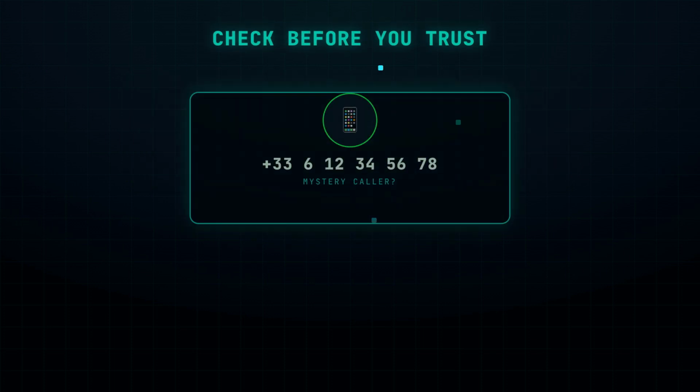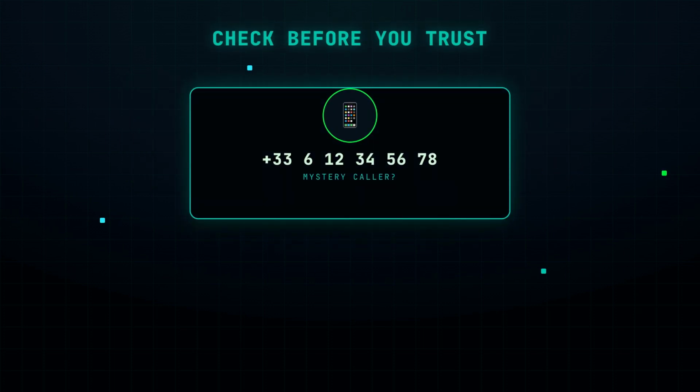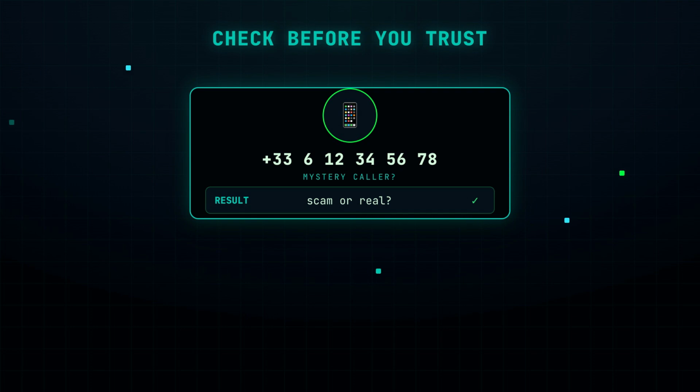People use this in real life to check a number before they trust it. A mystery caller, a message from a stranger, a number on a job posting. A quick hunt tells you if it's a scam or the real thing.